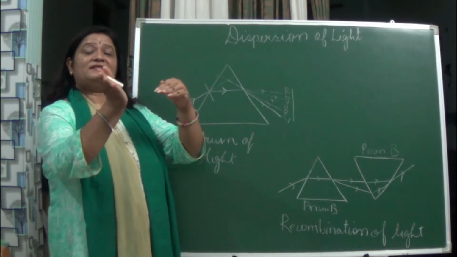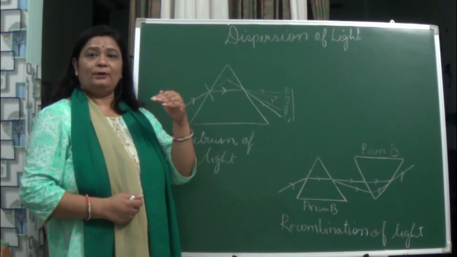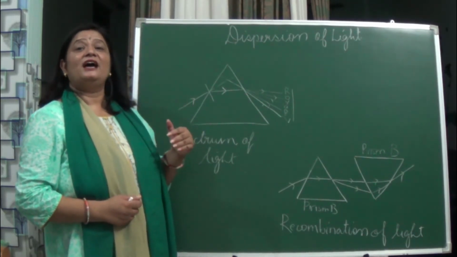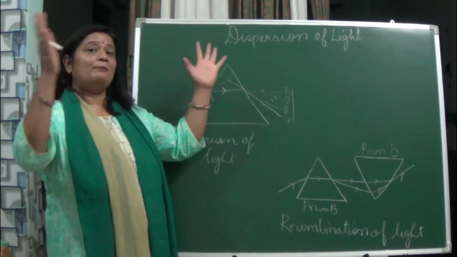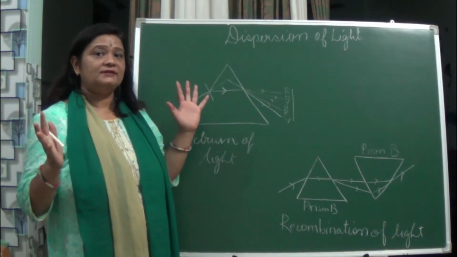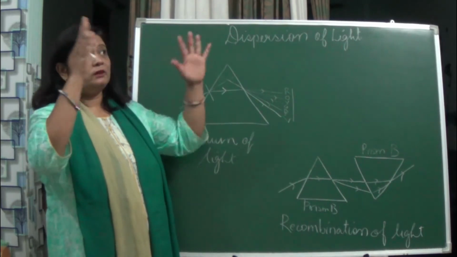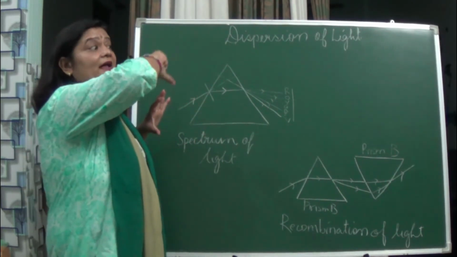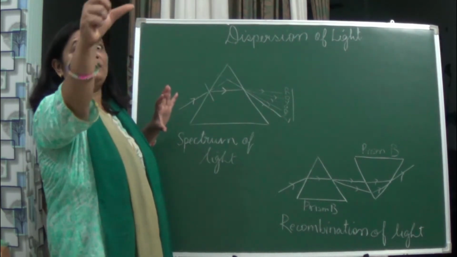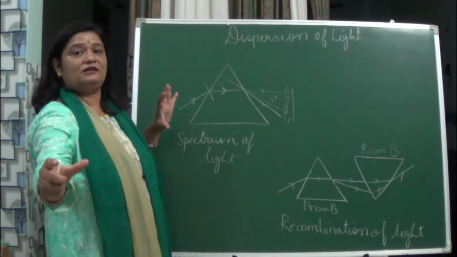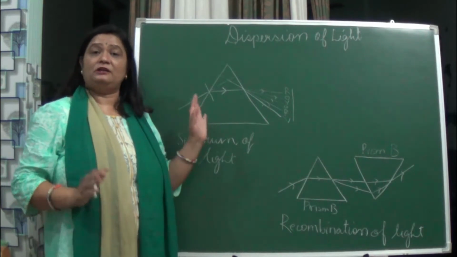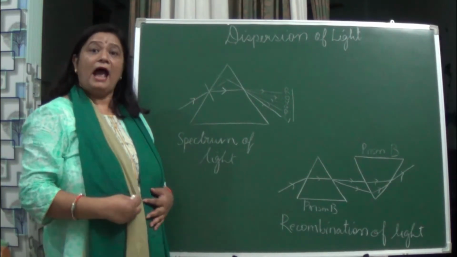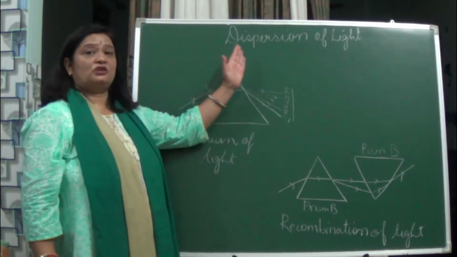It gets split into 7 colors, which you see as a rainbow. There are a number of raindrops in the environment, and in all the raindrops you will see the splitting of the light. As a result, the whole rainbow looks continuous, and it looks so beautiful, isn't it? And that is due to dispersion of light.